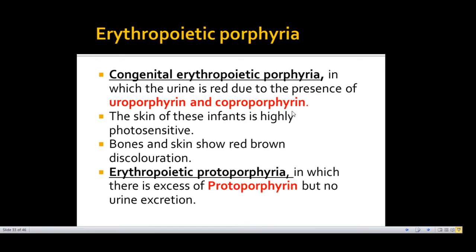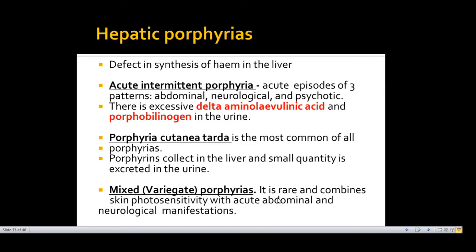Also, the skin is photosensitive and the bones and skin also show red-brown discoloration. In erythropoietic protoporphyria, there is accumulation of protoporphyrin. However, there is no excretion of protoporphyrin in the urine. Hepatic porphyrias occur when there is defect in synthesis of heme in the liver.